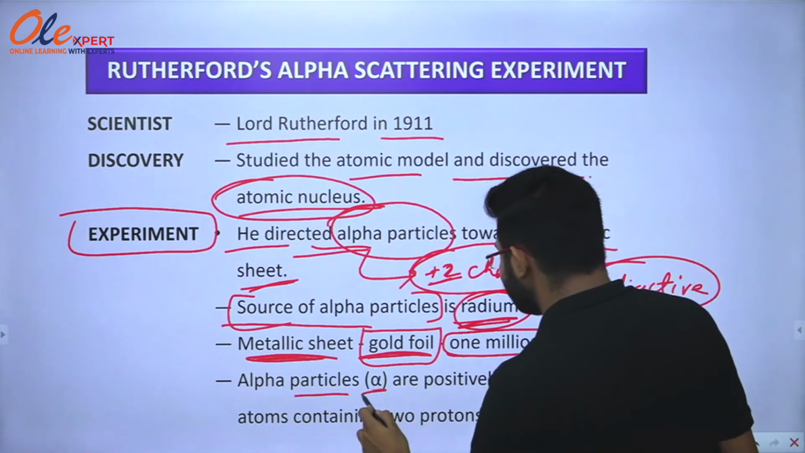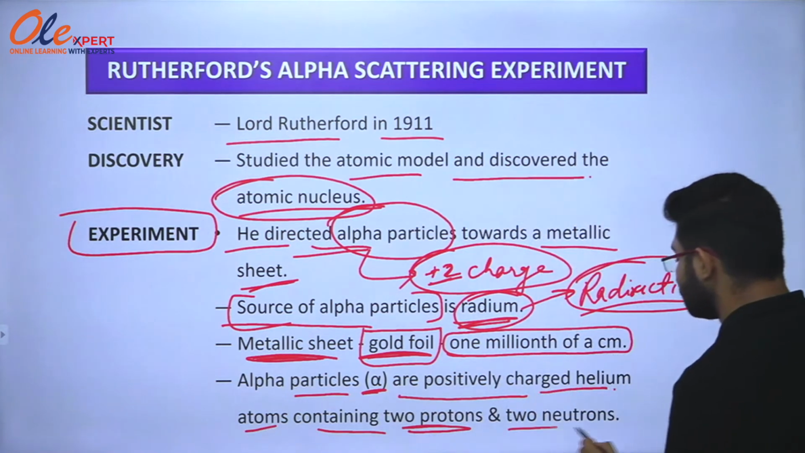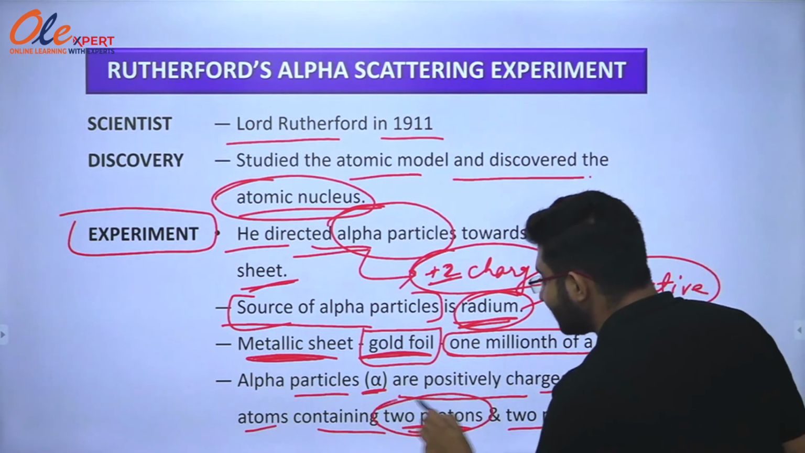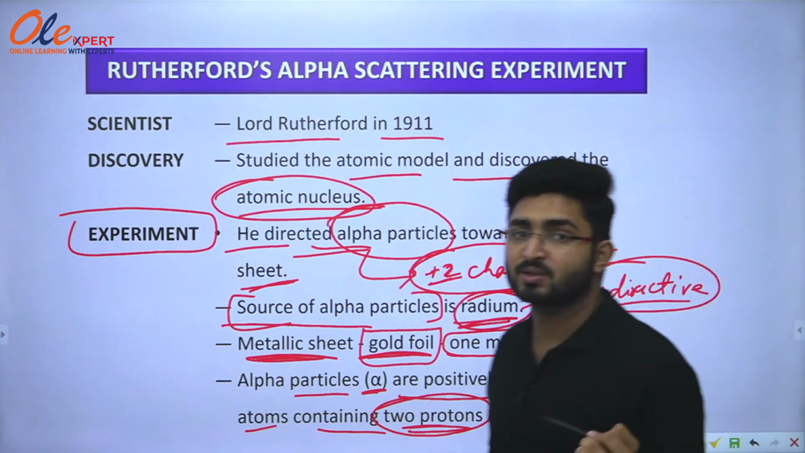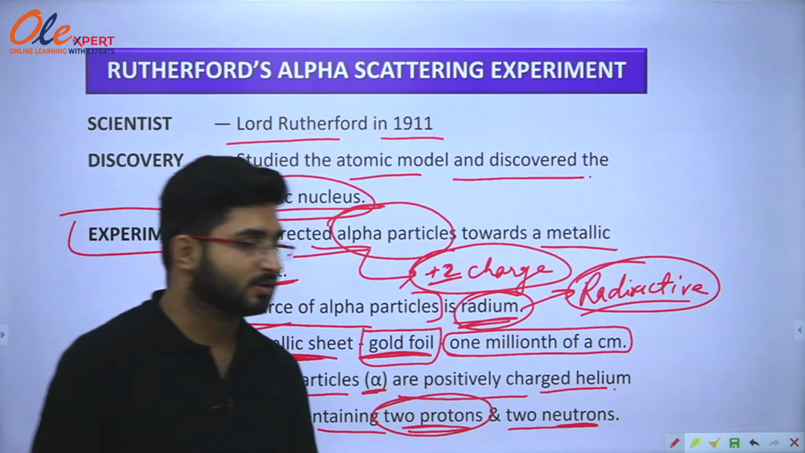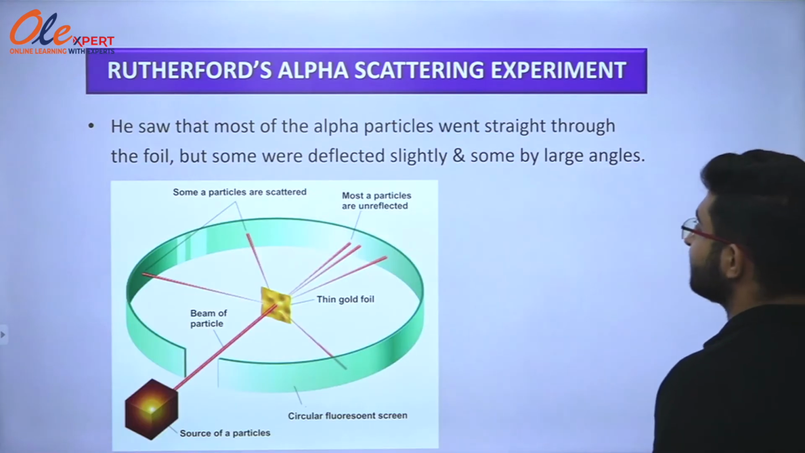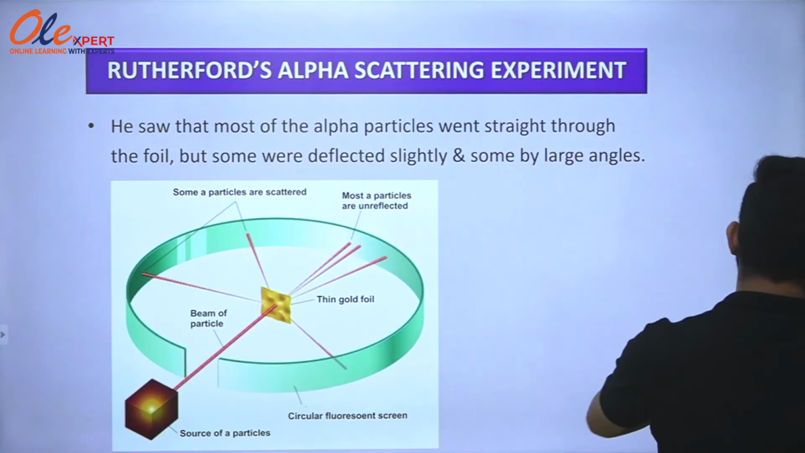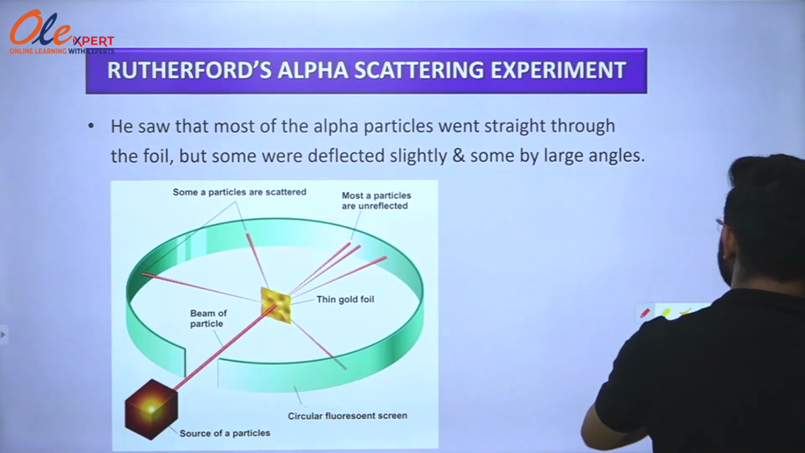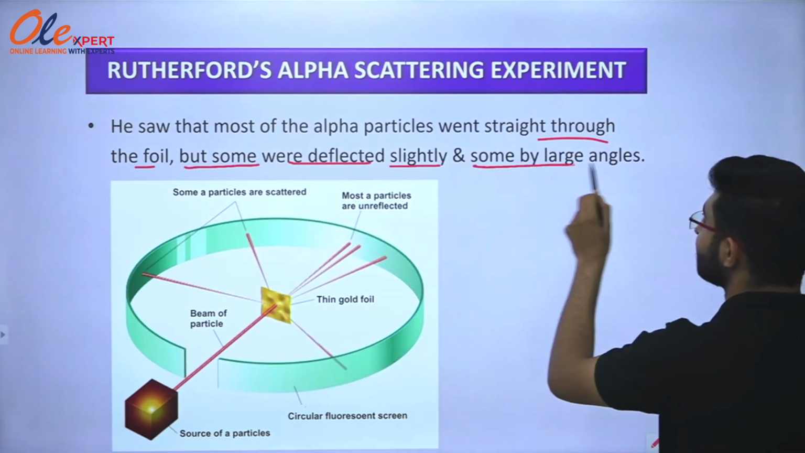Alpha particles are positively charged helium atoms containing 2 protons and 2 neutrons. I have already told you that it has a 2 positive charge. Moving ahead, you can see here that he saw that most of the alpha particles went straight through the foil, but some were deflected slightly and some by large angles.